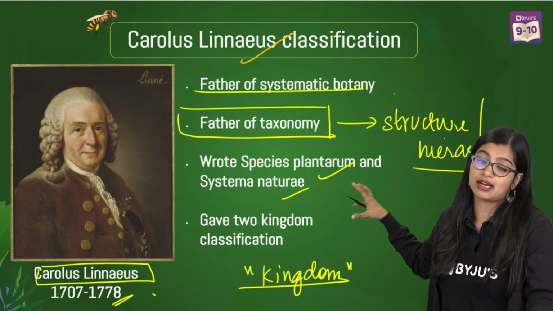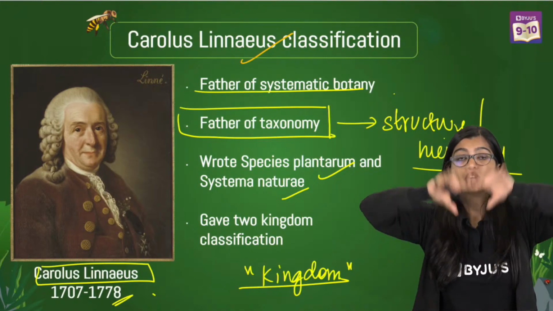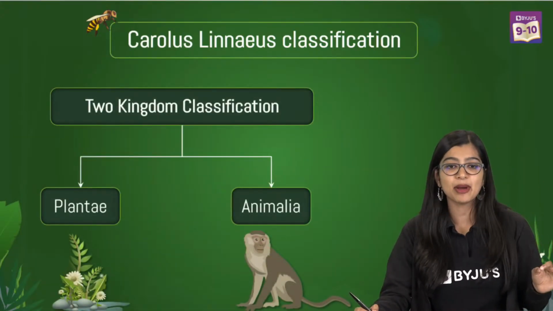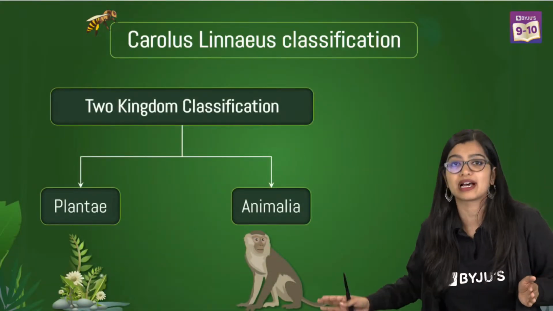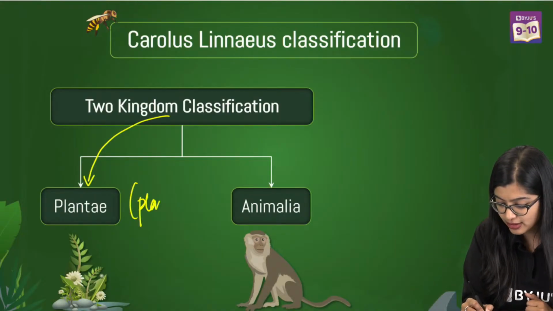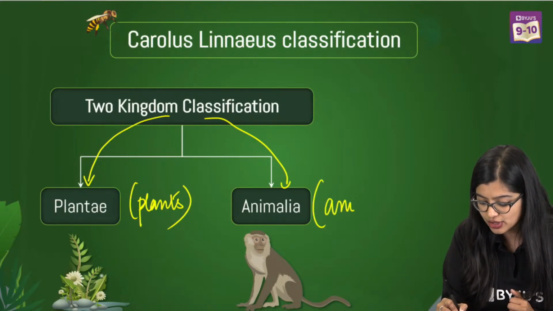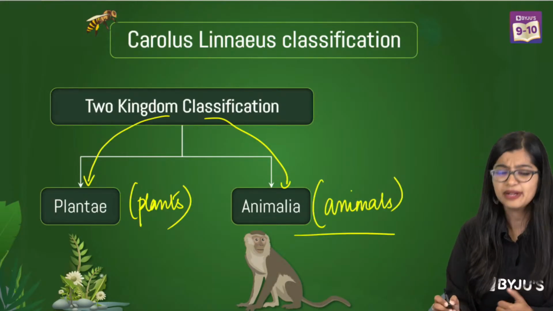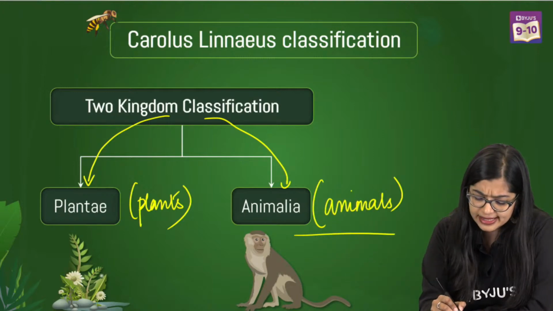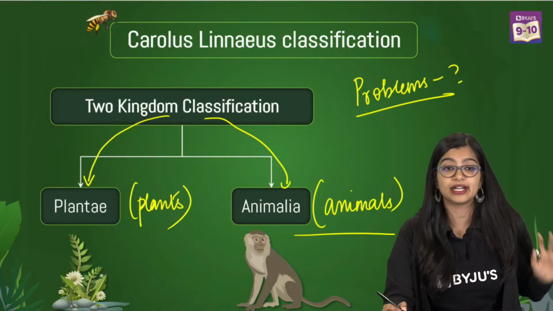Some of you are asking me, ma'am, genus, what does all of this mean? He came up with a hierarchy, this particular concept. And he said that I am going to make two very big groups called kingdoms. And he came up with the idea of the two kingdom classification, wherein he called one kingdom Plantae, that included all the plants, and kingdom Animalia, which included all the animals. So this seems like a very logical way of classifying, no? Do you think there are any problems with this way of classifying? Do you observe any drawbacks?